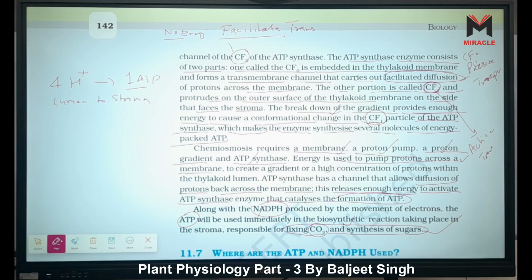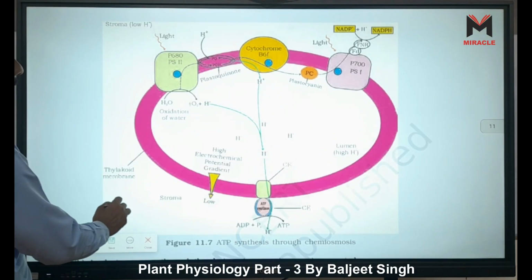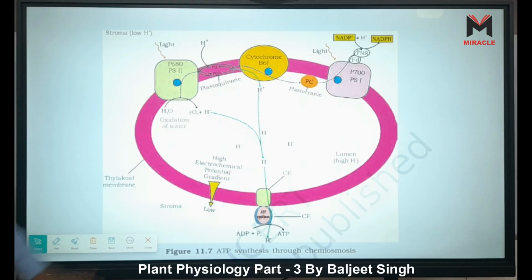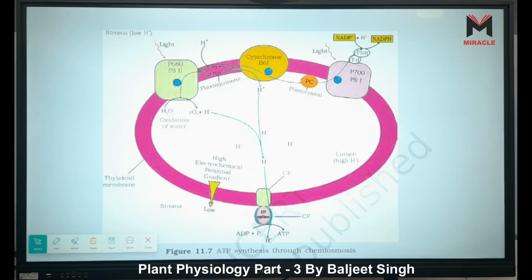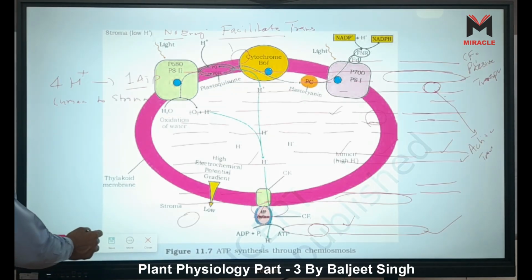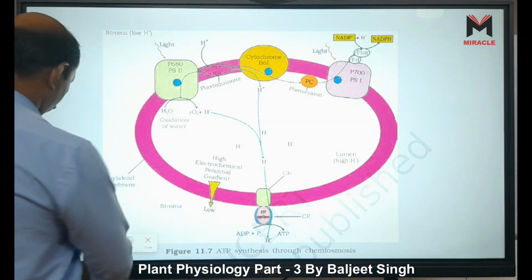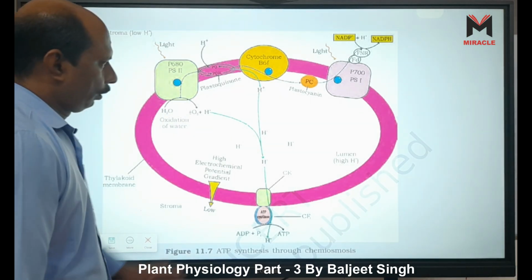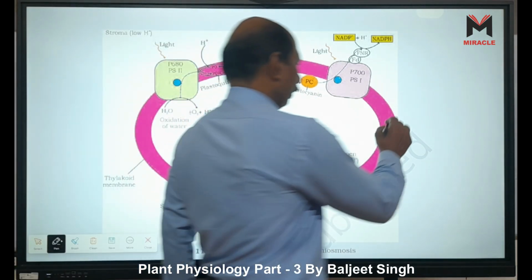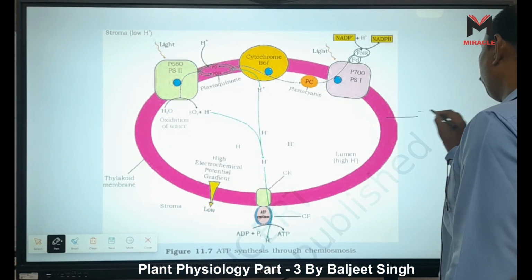Now look here at what we read. A figure is given. Do you understand this figure? Look what happens here. This one is our thylakoid membrane.